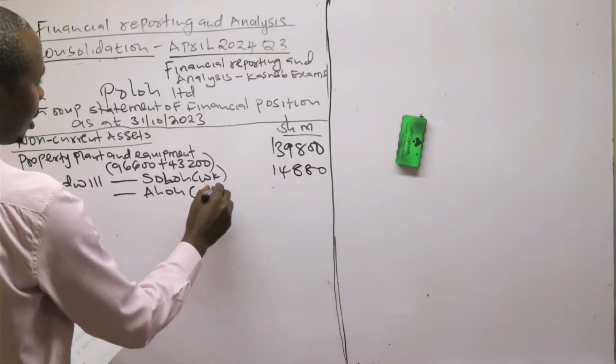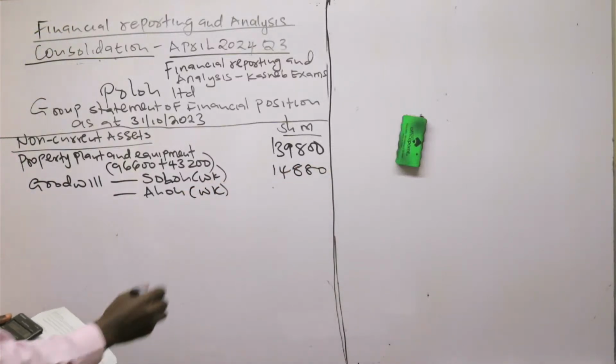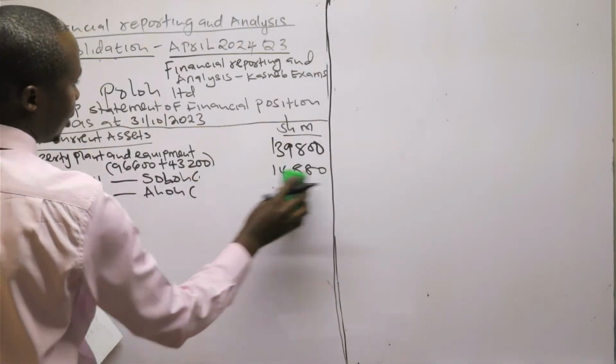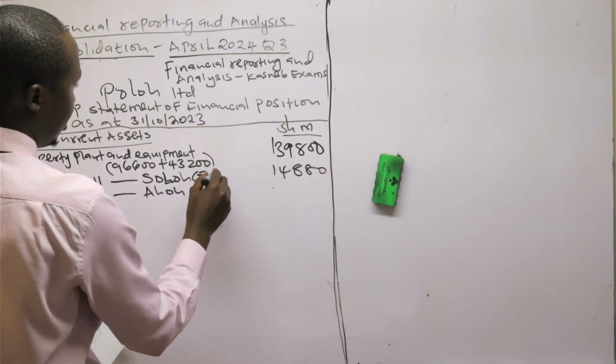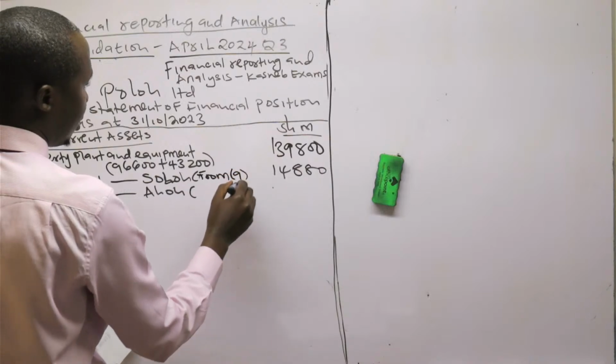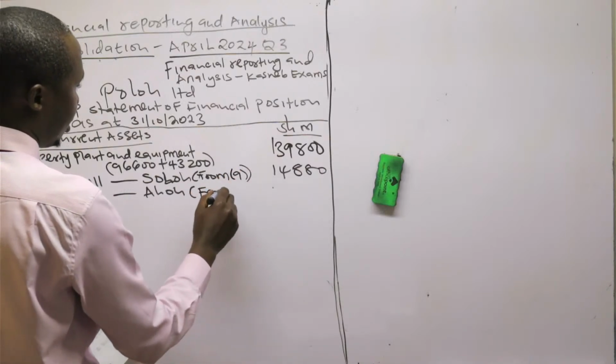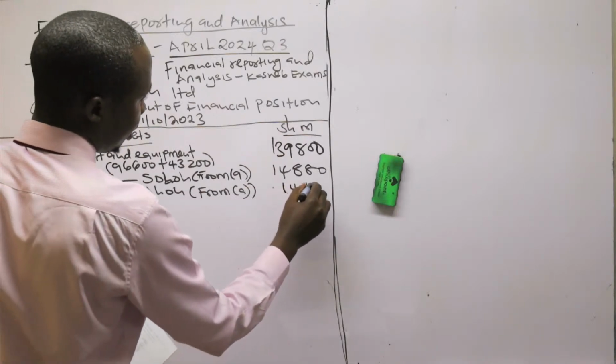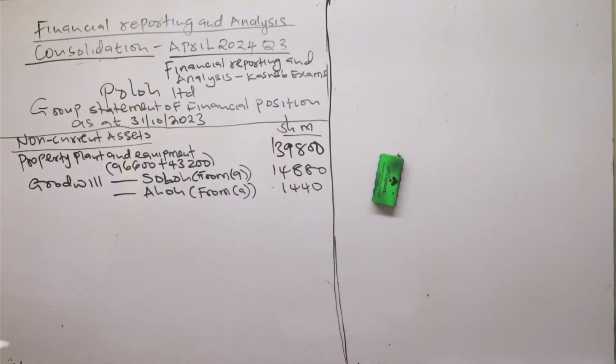Then for this, another from part A, from requirement A, this is 1440.